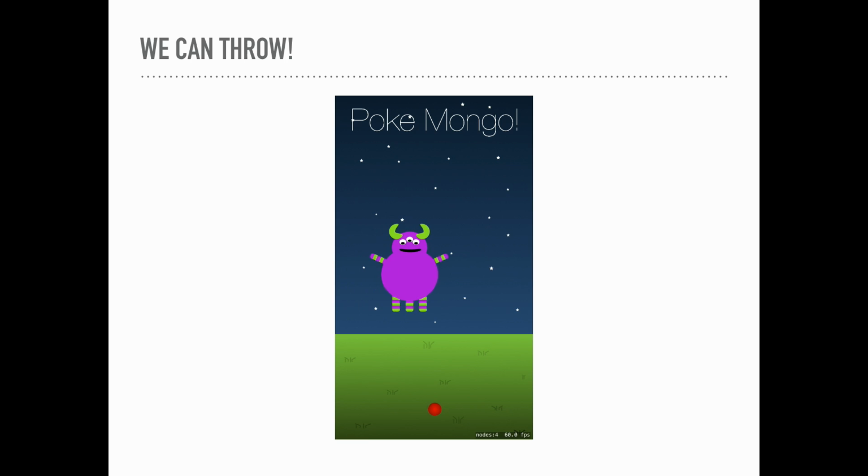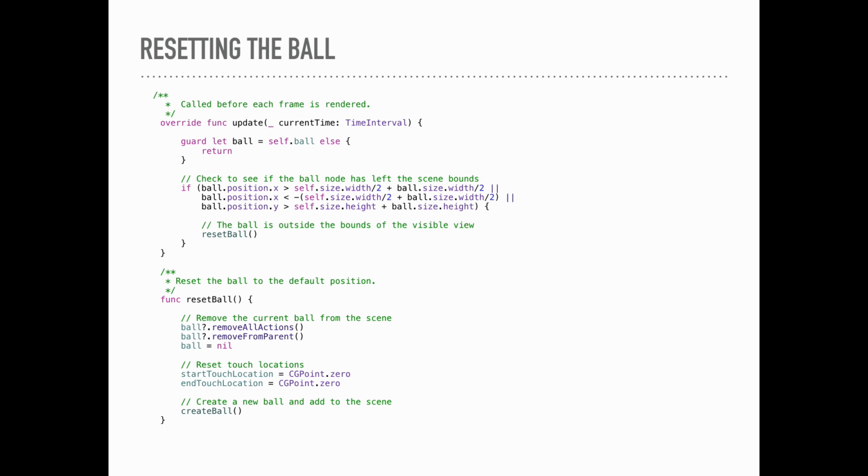So when we add in that code, we can actually see our ball continue to move after we release our finger. So that's great, but after we throw the ball, we don't have another ball to throw, so we're kind of stuck. So we need to reset the ball when it leaves the bounds of our scene.